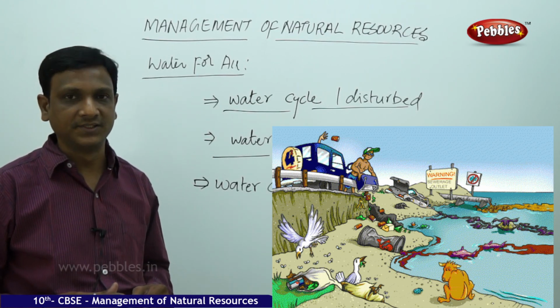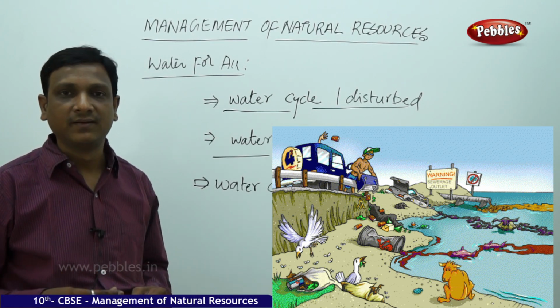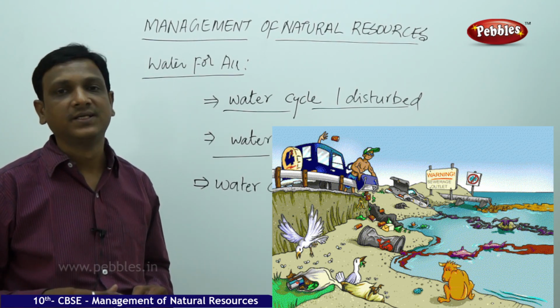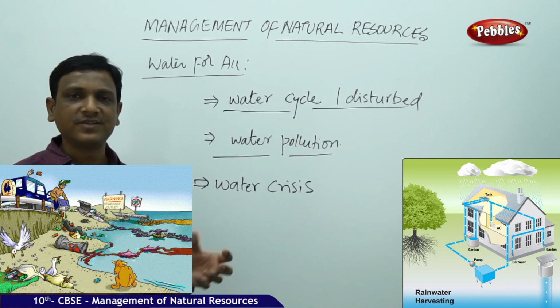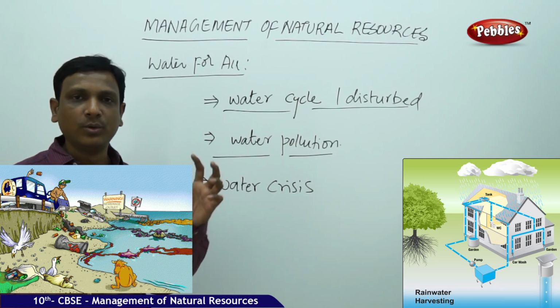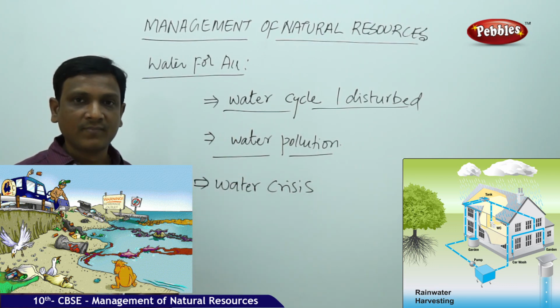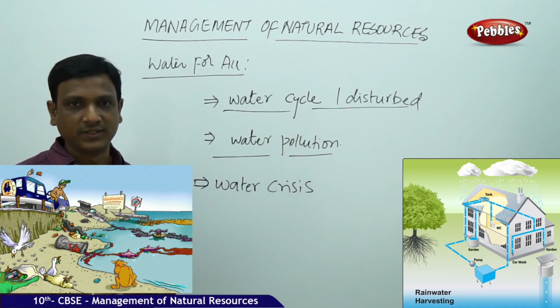So what is this condition? And why were these kinds of situations not there in the past? If we go back to the days of kings and kingdoms, we can see that there was no problem, no crisis. Of course, they were only dependent on rainwater. But they had so many measures and methods to harvest the rainwater.